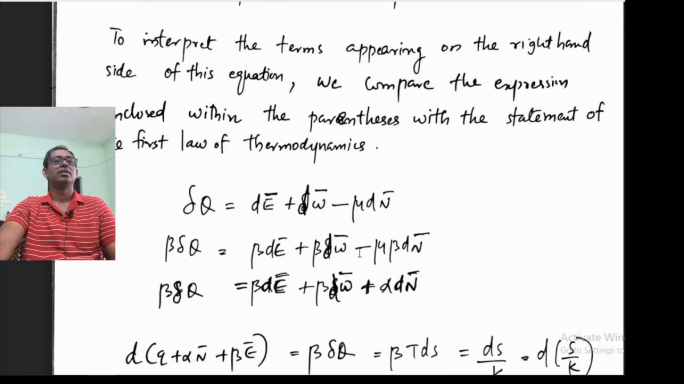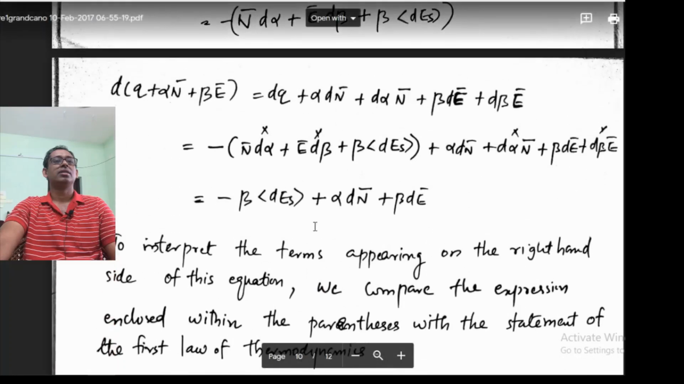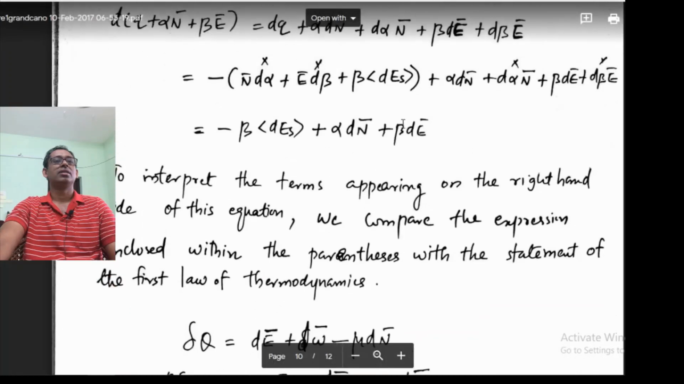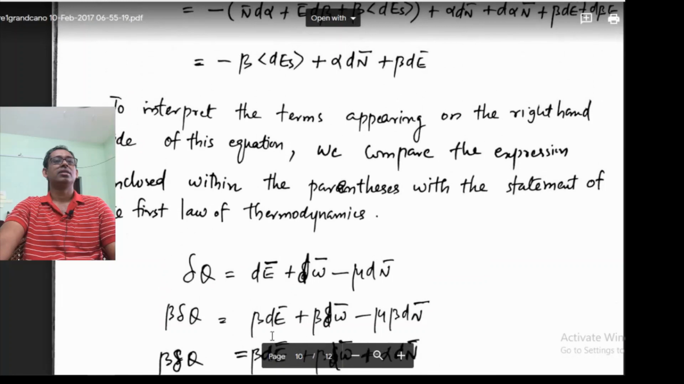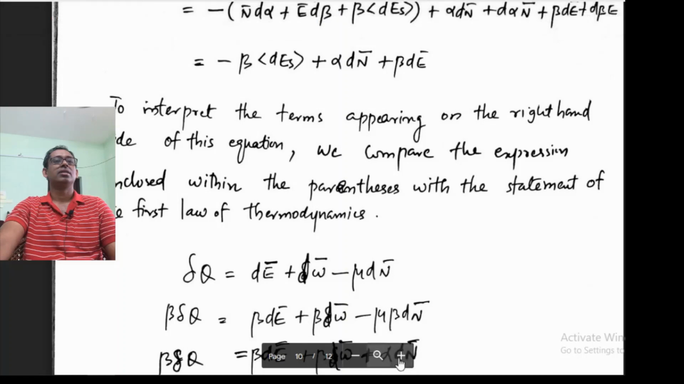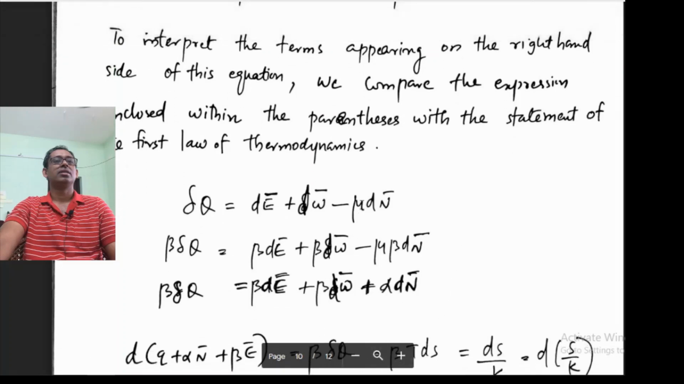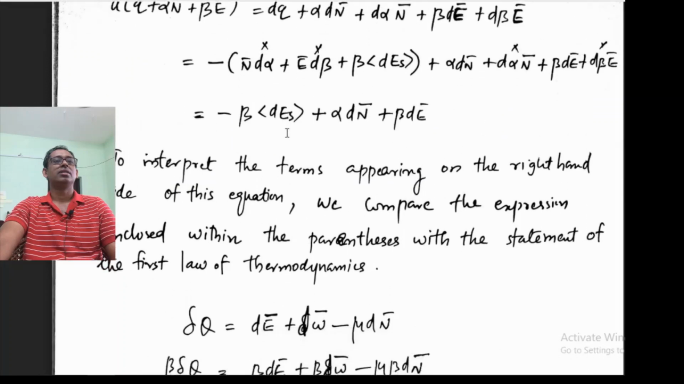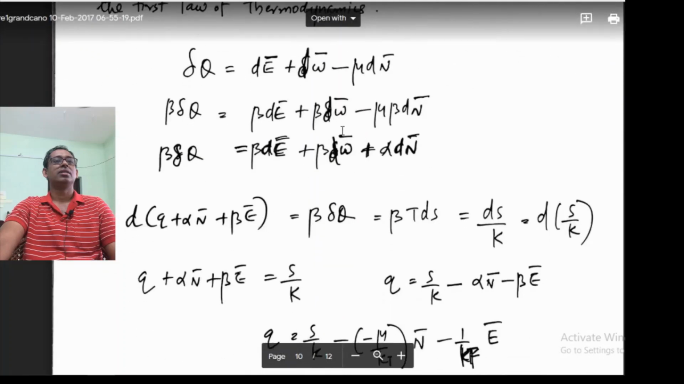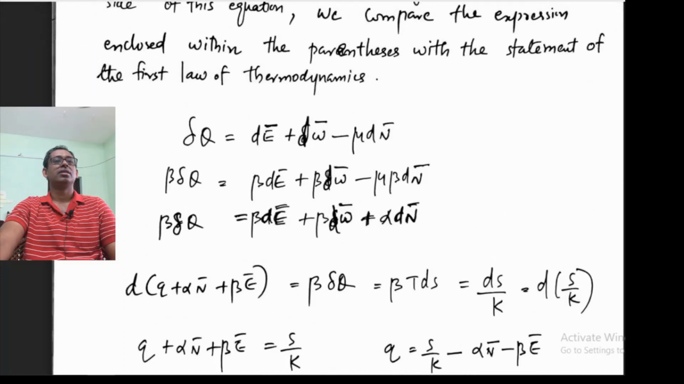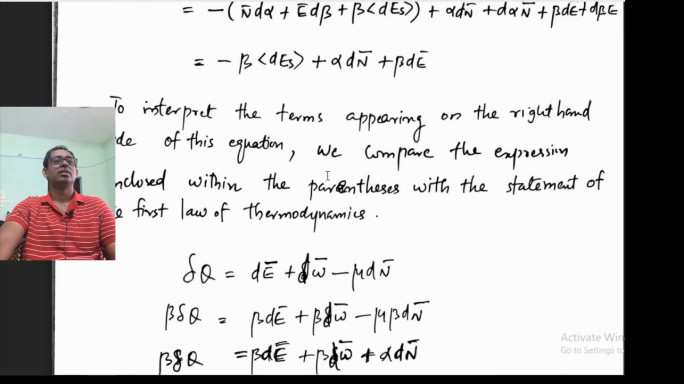Then we compare this with this. So alpha dN bar is there, beta dE bar is there, and alpha dN bar is there. Then this thing, minus beta dEs, is taken as beta dW.